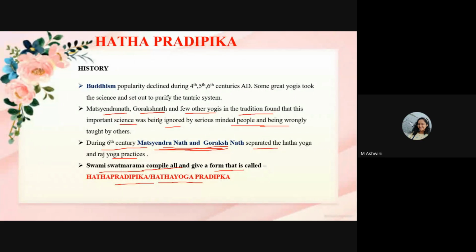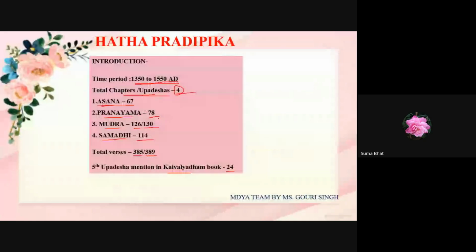Samadhi. How many verses are there in total? 114 in the fourth chapter. So the total is 389 according to Muktibodhananda, and according to Kaivalyadhama it is 385.